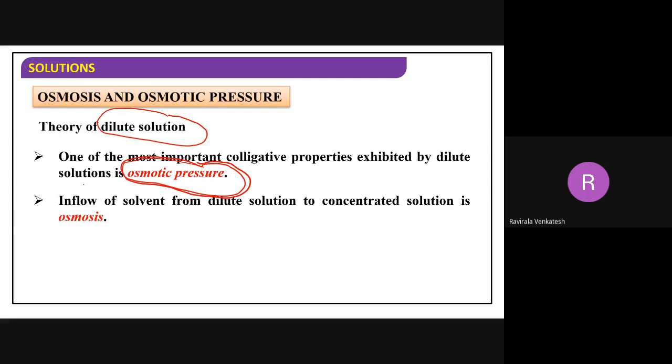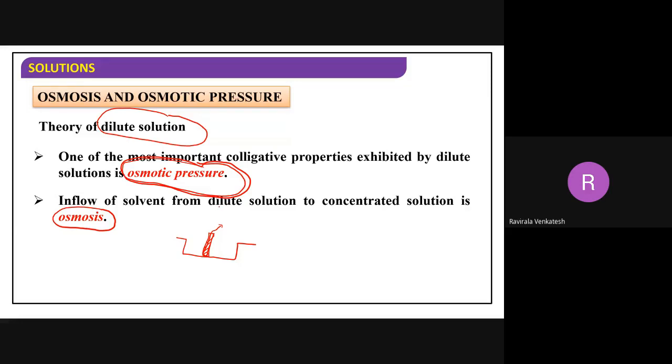Now, first of all, we'll see what is the meaning of osmosis. For example, I have taken a beaker which is partitioned with a semi-permeable membrane. Semi-permeable membrane means which has minute holes, very small, like a skin.